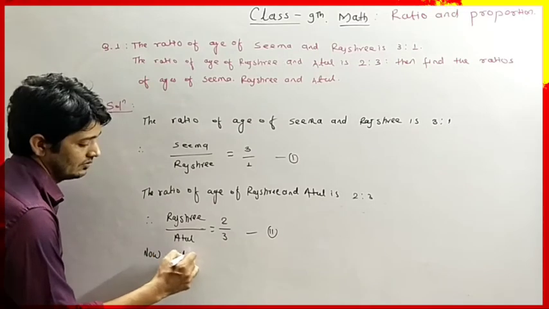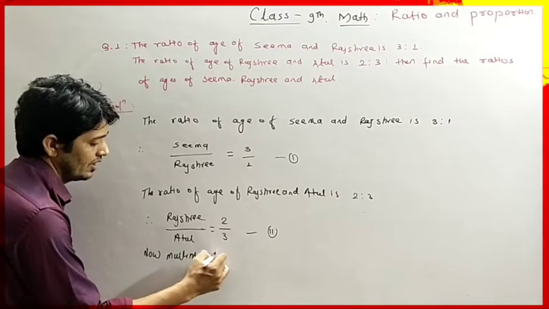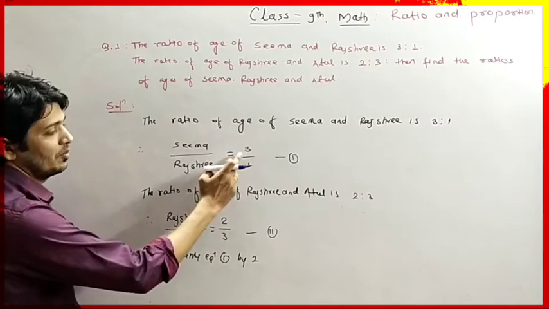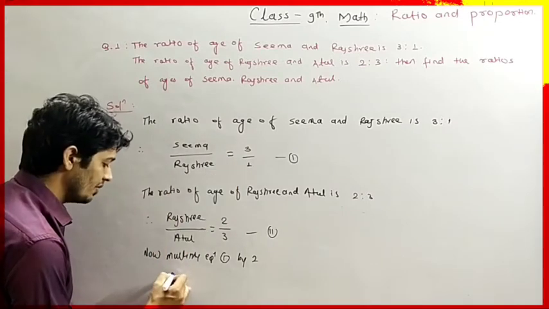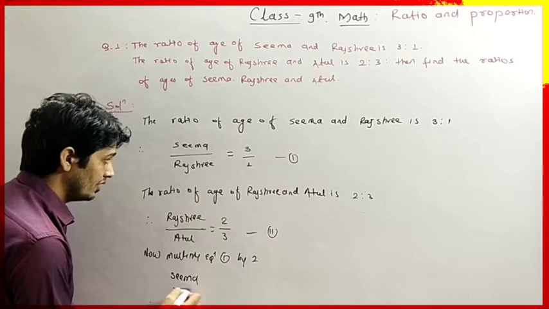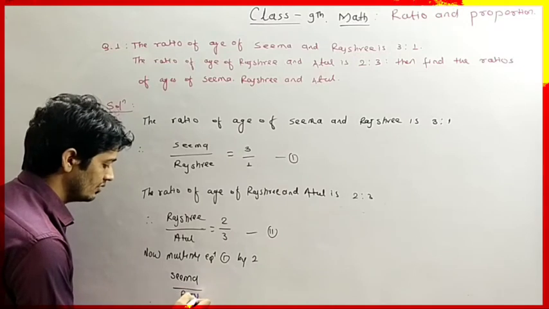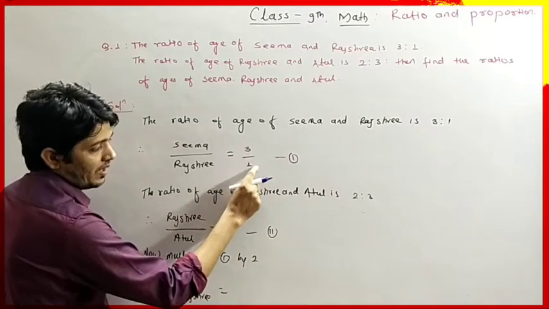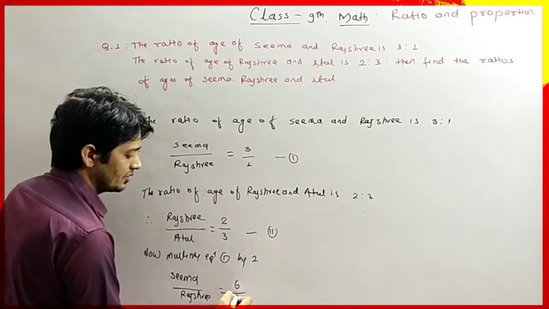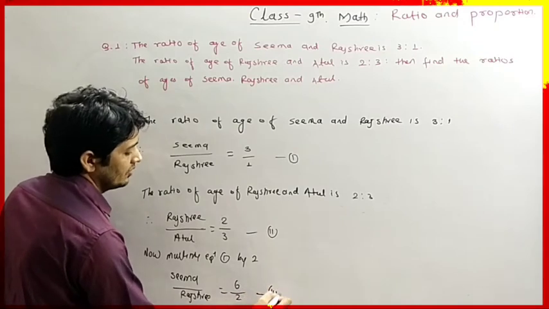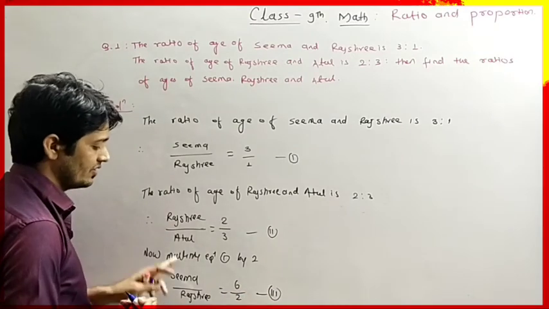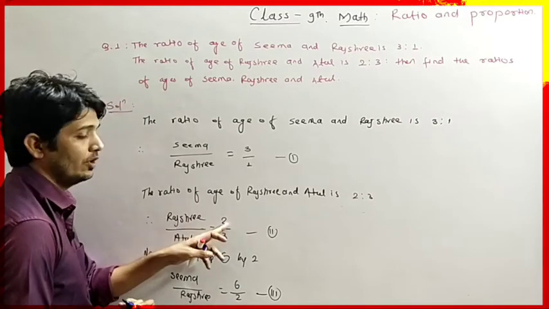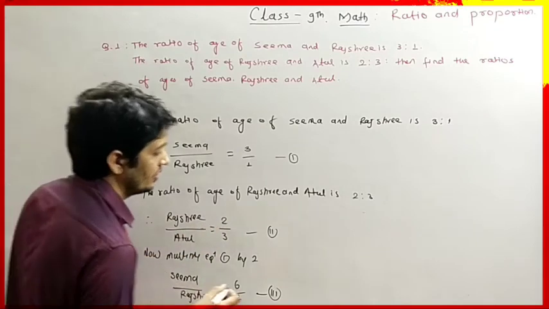Okay. So now multiply equation 1 by 2. If we multiply equation number 1 by 2, then we will get Seema divided by Rajshri equals 6/2. So it is equation number 3. Now, we can see that Rajshri's age ratio is here 2 and Rajshri's ratio is here again 2. That means now we can equate all three.